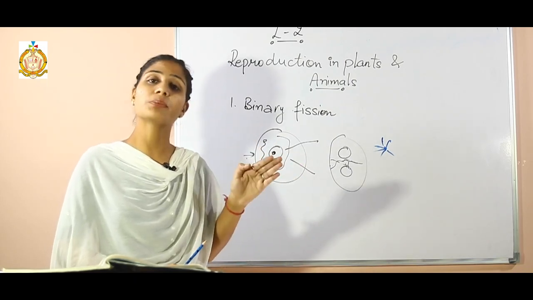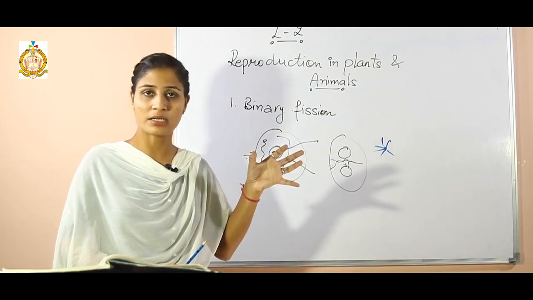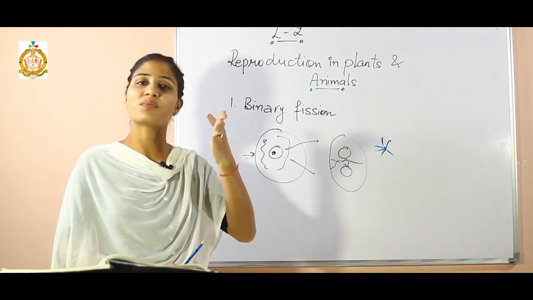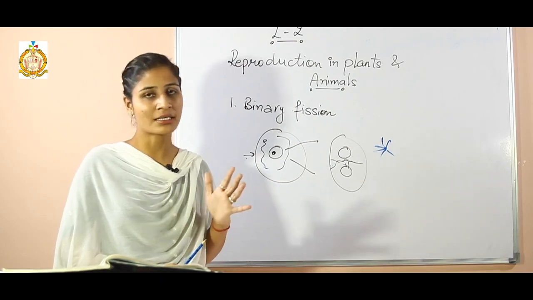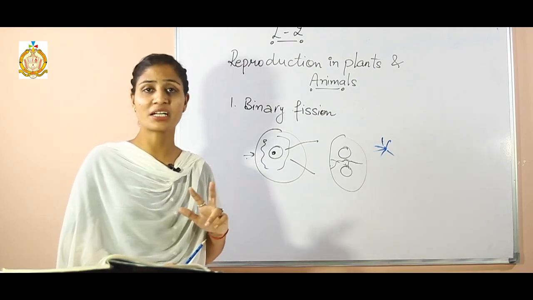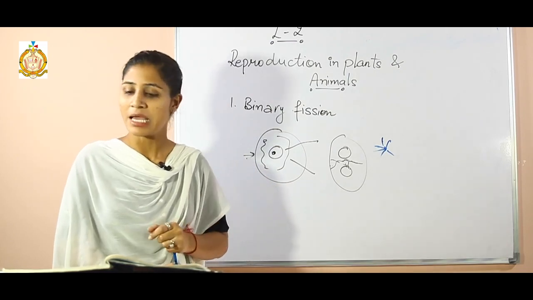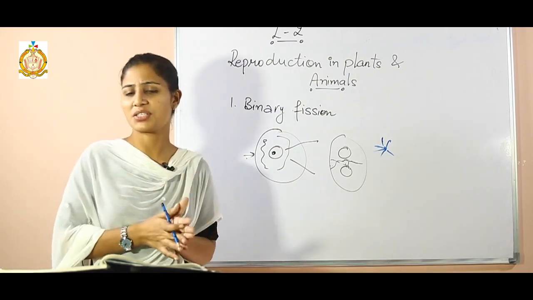Suppose that the parent plant has white colored flowers, then definitely the plants we have got by vegetative propagation will also get white colored flowers. So they will show the same or identical features like their parents. Next one, disadvantages of this process.